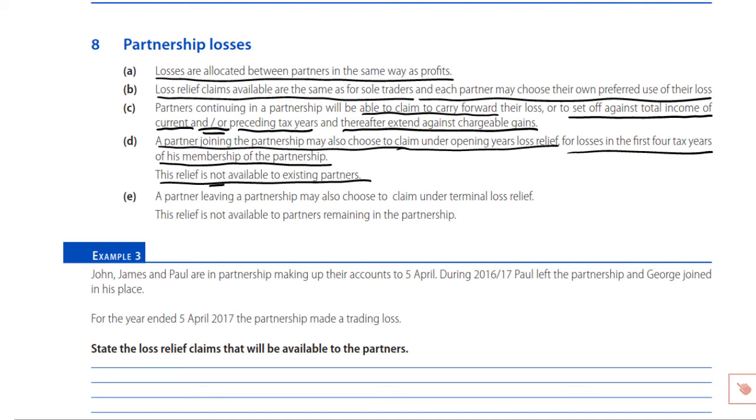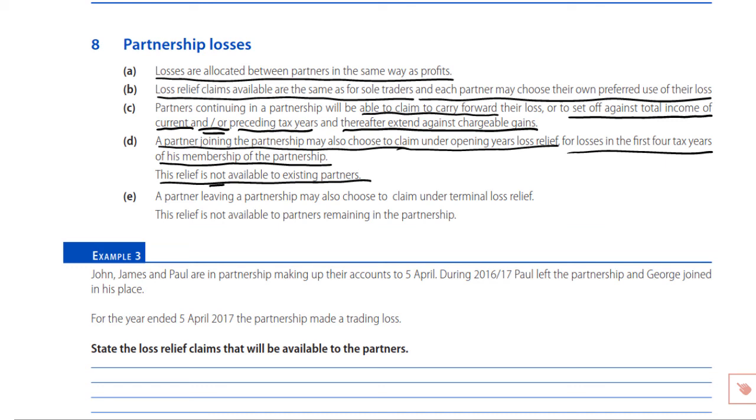It's one single claim against all 3 of those tax years, so you tackle those tax years on a first in, first out basis. You go back 3 years, set off against total income. If there's more loss than total income, then the balance of loss goes against the total income of 2 years ago. And if the loss is still left over after that, then it goes against 1 year ago. So carry back against the preceding 3 tax years on a first in, first out basis, going to the oldest, the earliest profits, the earliest tax year.